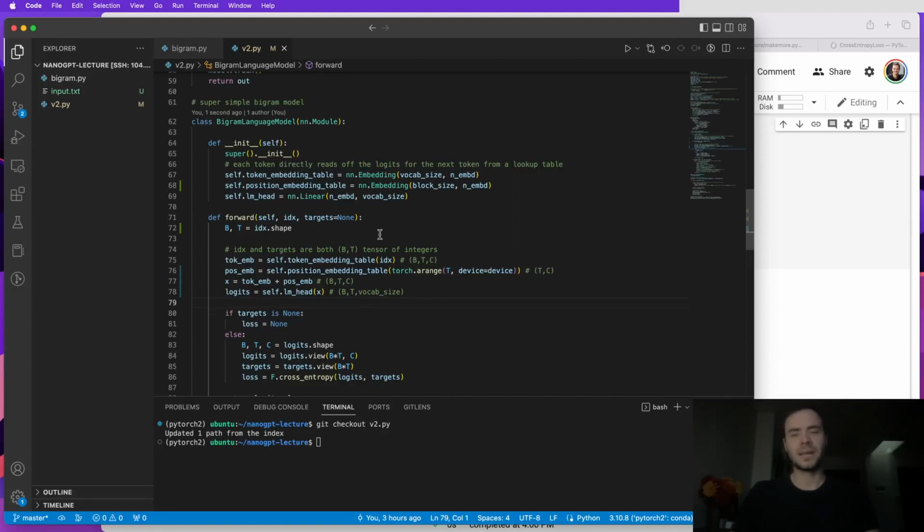And this is currently not that useful because, of course, we just have a simple bigram model, so it doesn't matter if you're in the 5th position, the 2nd position, or wherever. It's all translation invariant at this stage, so this information currently wouldn't help. But as we work on the self-attention block, we'll see that this starts to matter.